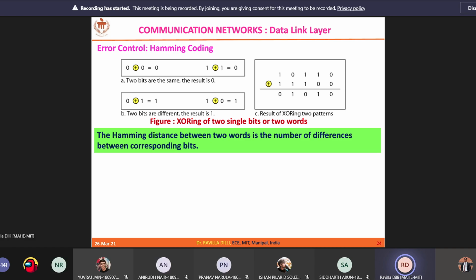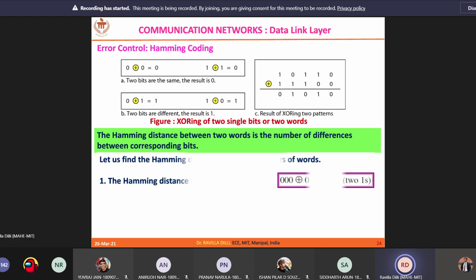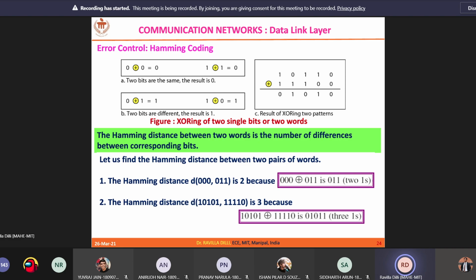Hamming distance is nothing but the XOR operation of any two given code words. You can see here that there are two code words, in the sense of bit streams, 000 and 011. If you perform XOR of these two values, you will get 011. So the number of ones in the result of the XOR operation is called the Hamming distance.